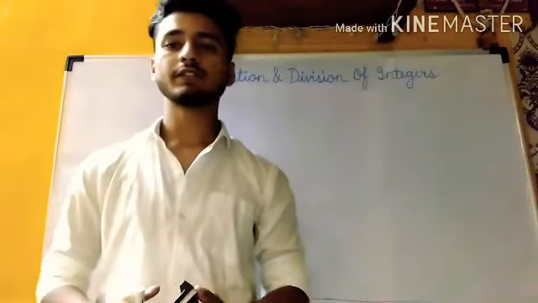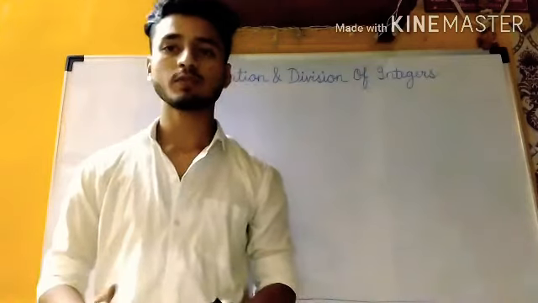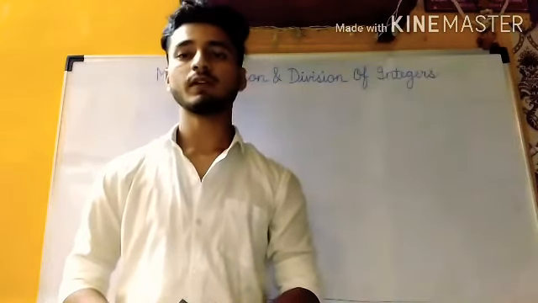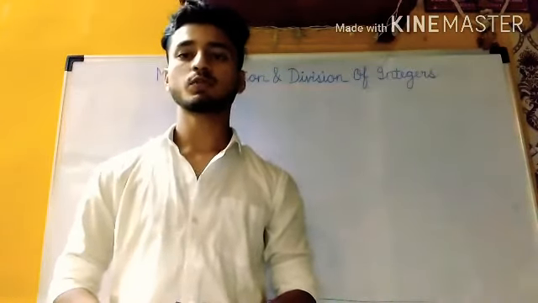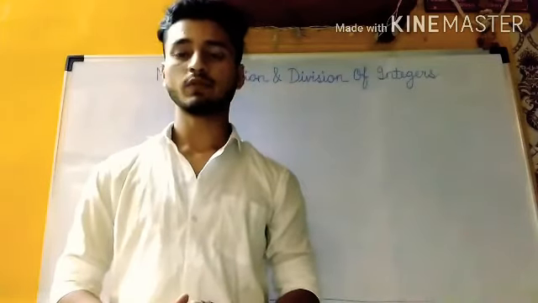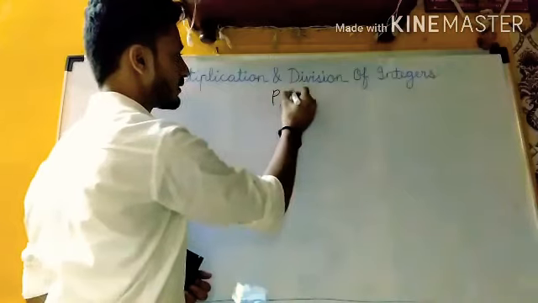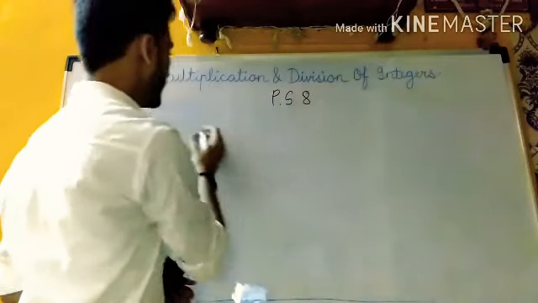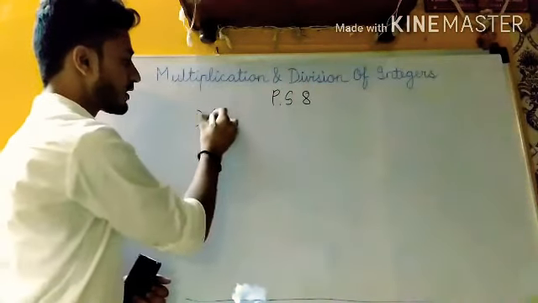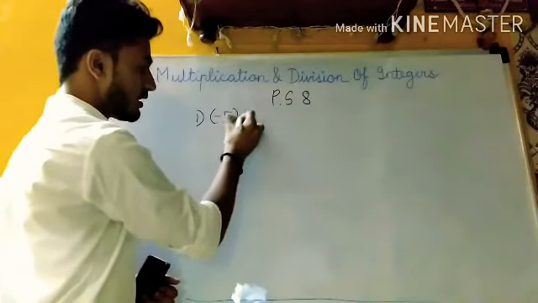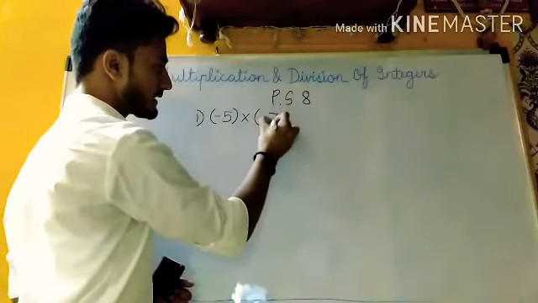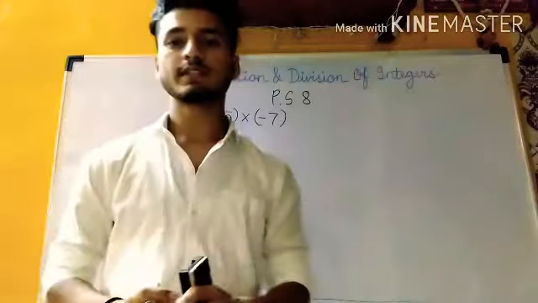So now we will begin with practice set 8, which is on page number 12. So everyone open your textbooks to page number 12 and be ready with your activity books. So the first sum is minus 5 multiplied by minus 7. So this is your sum.